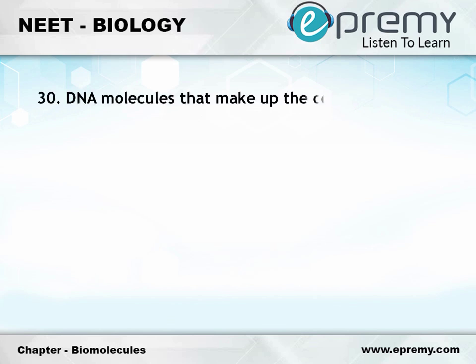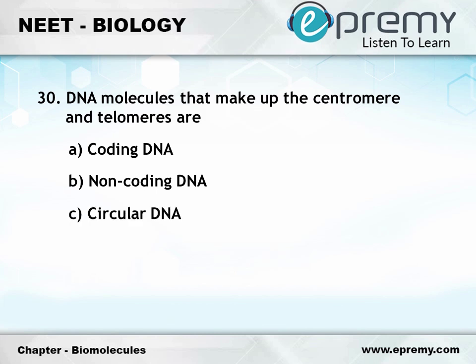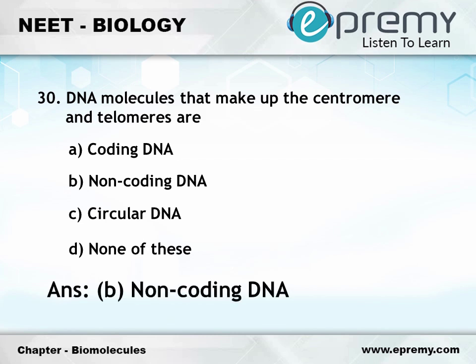Question number 30. DNA molecules that make up the centromere and telomere are option A, coding DNA, option B, non-coding DNA, option C, circular DNA, option D, none of these. The answer is option B, non-coding DNA.